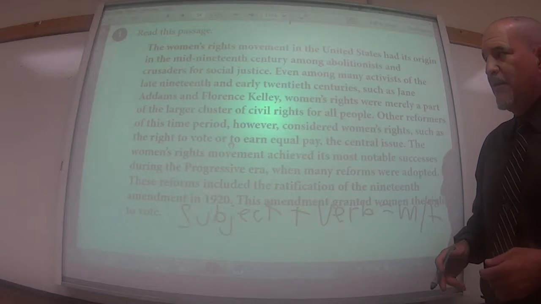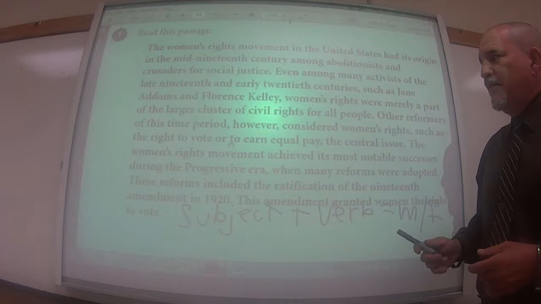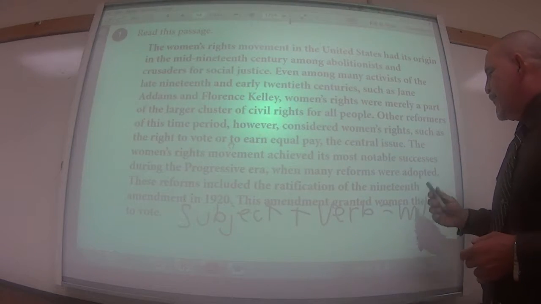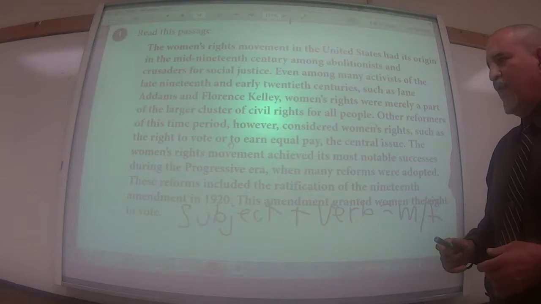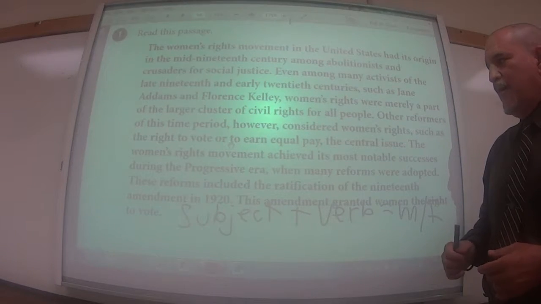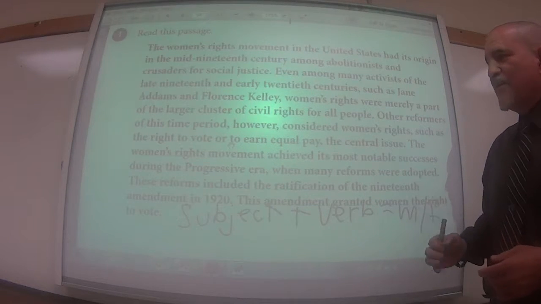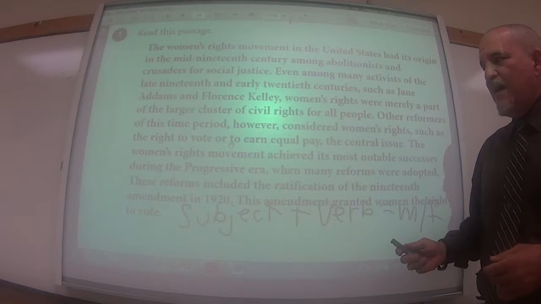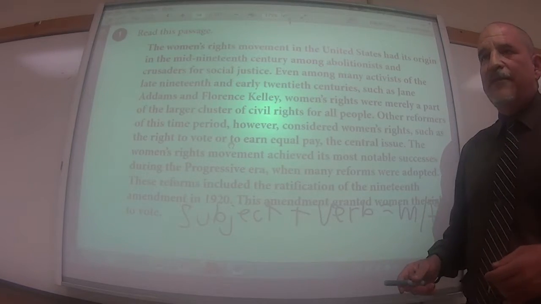Other reformers of this period, however, consider women's rights such as the right to vote or to earn equal pay the central idea, or the central issue. The women's rights movement achieved its most notable success during the Progressive era, when many reforms were adopted. These reforms included the ratification of the 19th Amendment in 1920. This amendment granted women the right to vote.